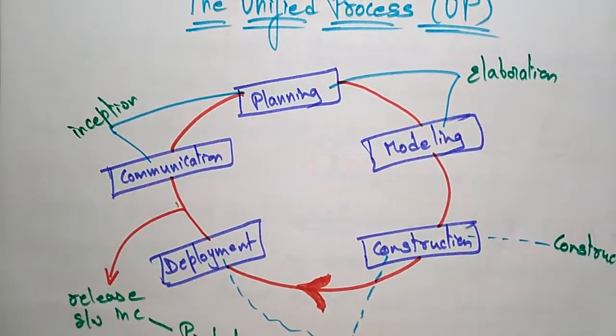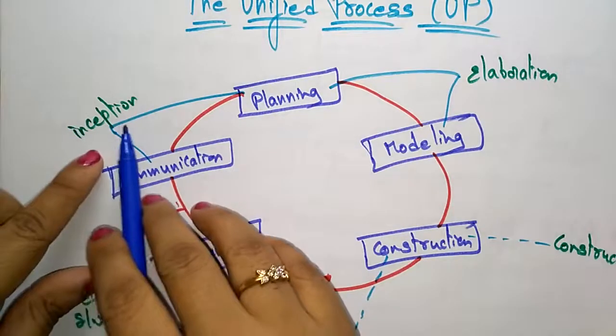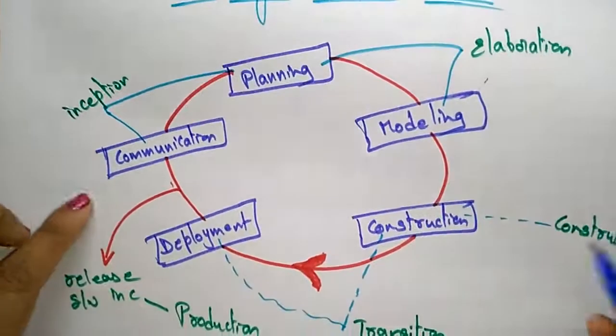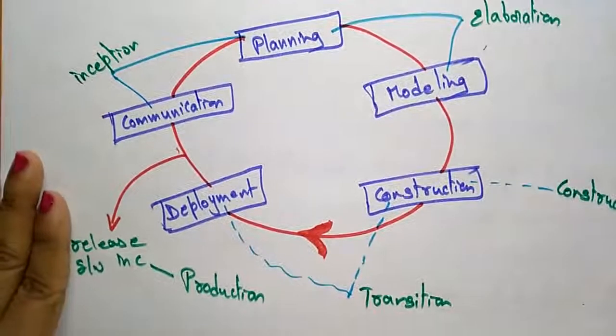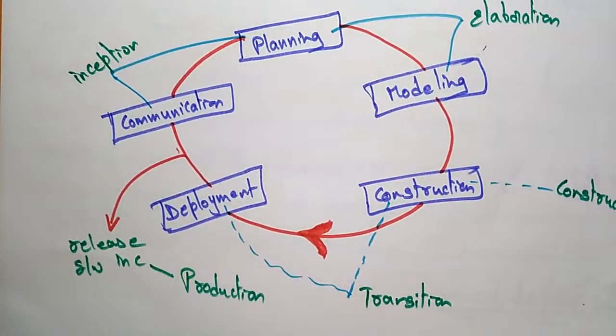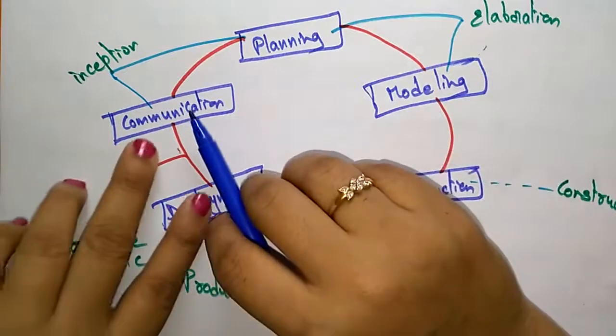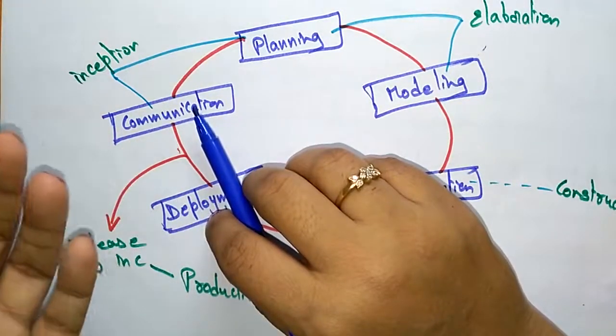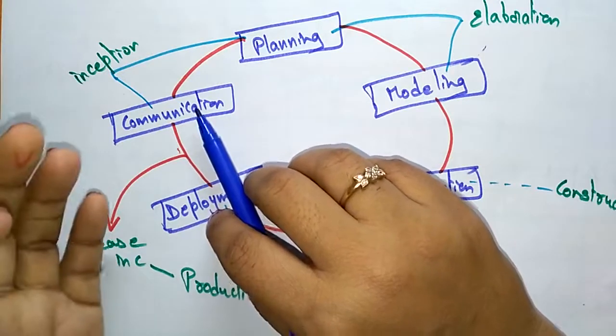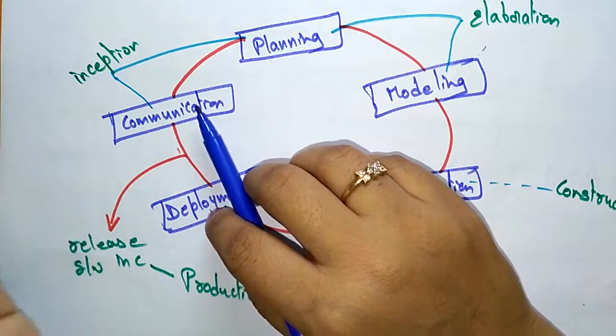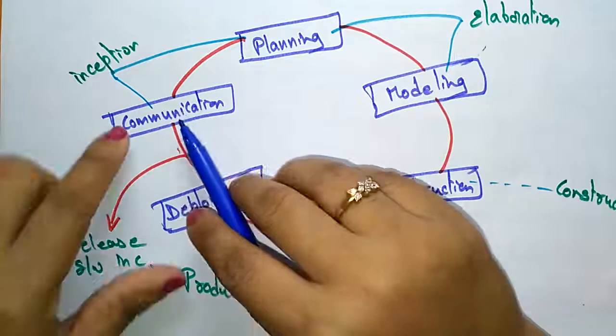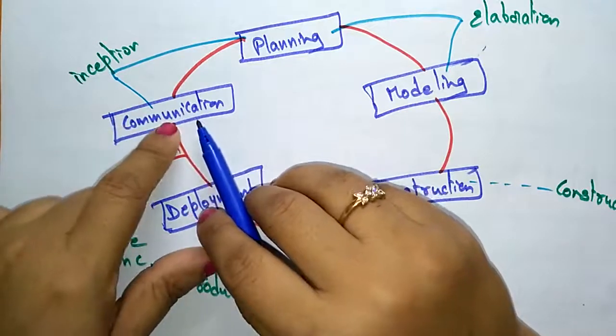Here in the unified process model, all these phases will be combined into different phases. You call those the unified process phases: inception, elaboration, construction, transition and production. So they are giving some different names to this unified process. Actually, communication is the developer and the user communicating to know exactly what the user wants. That means the requirements gathering will be done in communication.